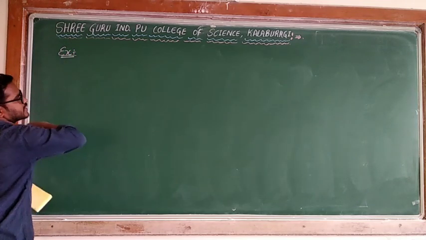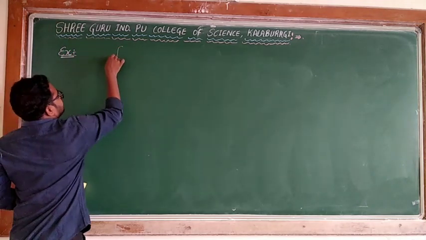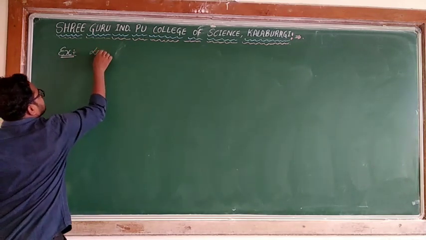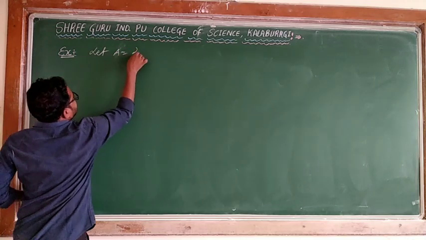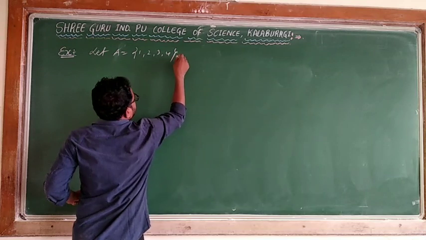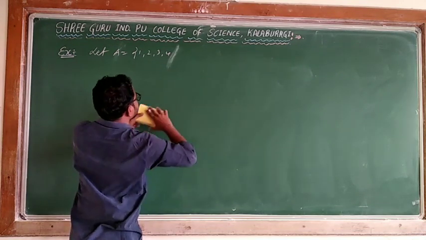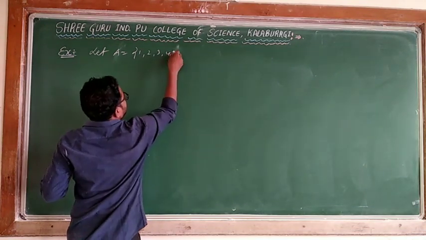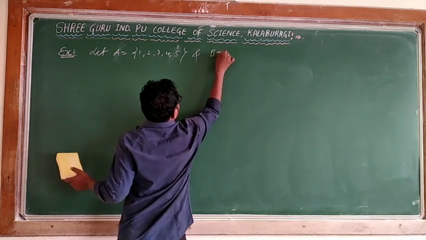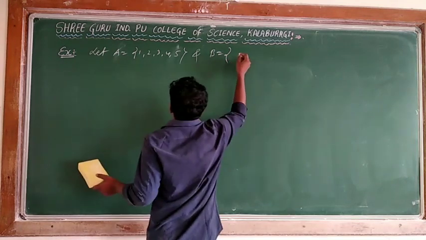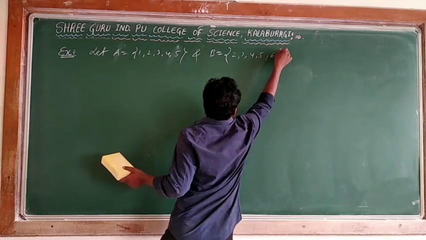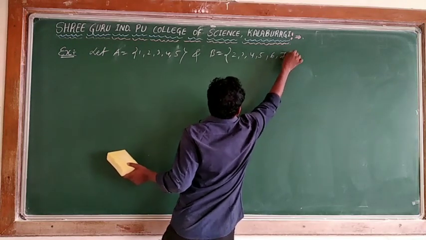Example of the diagrams. Okay, I will take one function, otherwise I can say let A and B be two sets. Let A is equal to, I will take 1, 2, 3, 4, or you can take 5 also, one extra element, 1, 2, 3, 4, 5, and I will take another set B is equal to 2, 3, 4, 5, 6, 7.